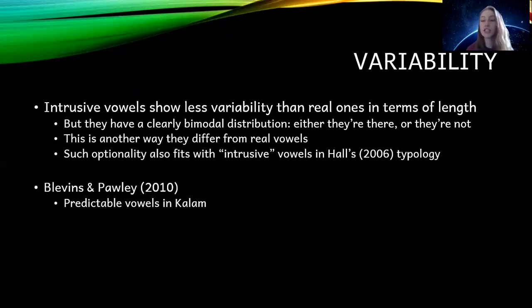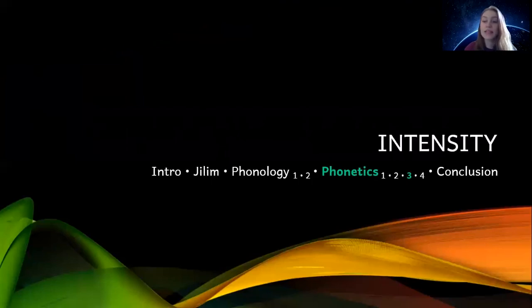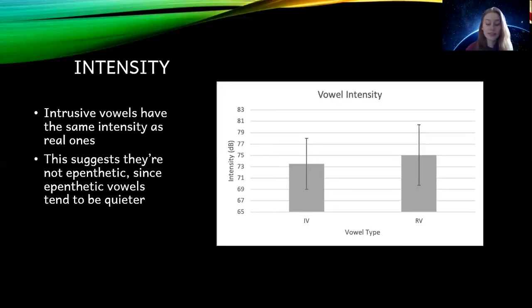So there is some variation when it comes to the qualities or characteristics of inserted vowels. Next thing we'll talk about is intensity. So we found for intensity that intrusive vowels do have about the same intensity as real ones. They're a little more quiet, but this actually suggests that they're not epenthetic vowels because epenthetic vowels tend to be much quieter than real vowels.